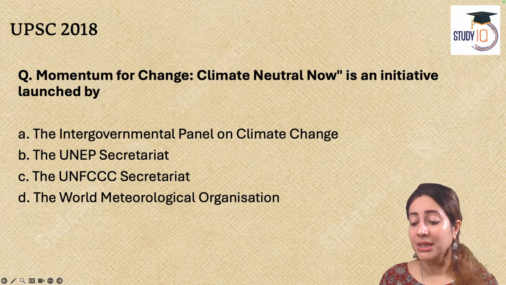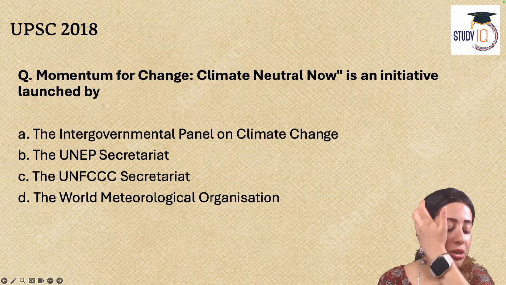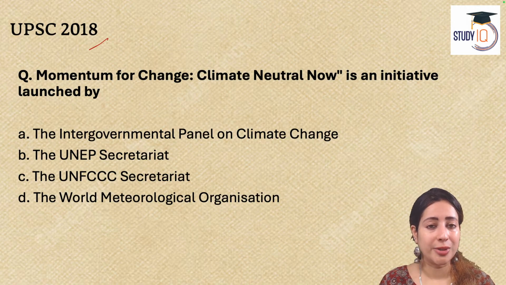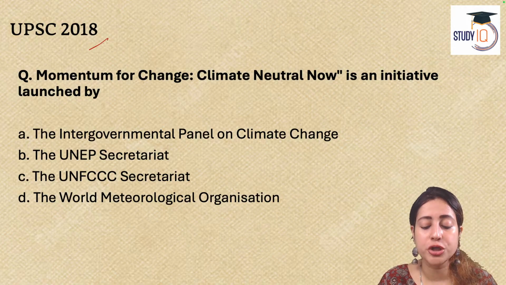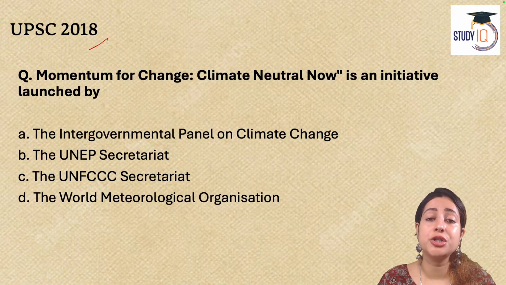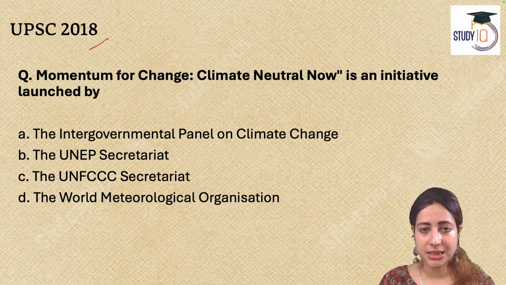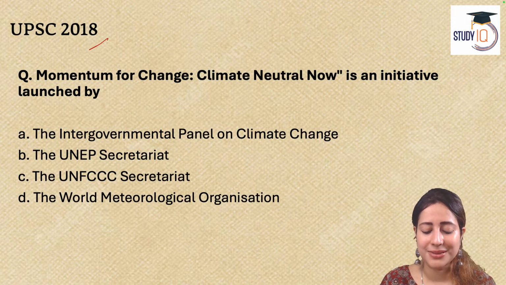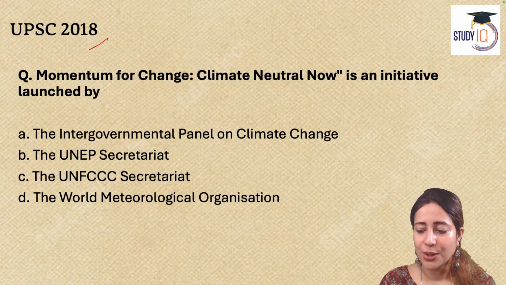Now to the question. This question I am bringing to you from UPSC 2018 PYQ. It's a very relatable question. It says, Momentum for Change, Climate Neutral Now is an initiative launched by which of the following? Is it A, the Intergovernmental Panel on Climate Change, the IPCC? Is it B, the UNEP, United Nations Environment Programme Secretariat? Is it C, UNFCCC Secretariat? Or is it D, the World Meteorological Organization?